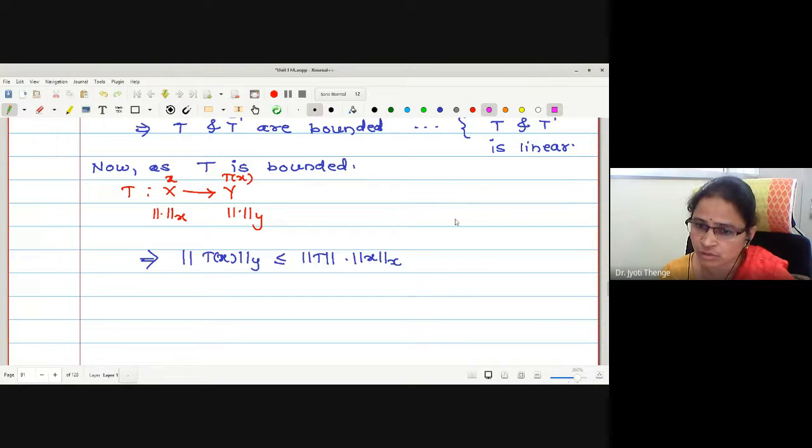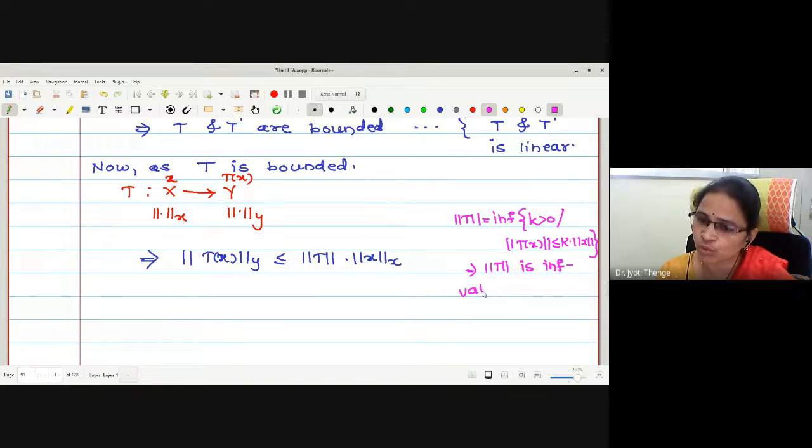Fourth condition, norm T we have defined as infimum of such k greater than 0 such that norm T of x is less than or equals to k into norm of x. That is, norm T is the infimum value satisfying this condition.